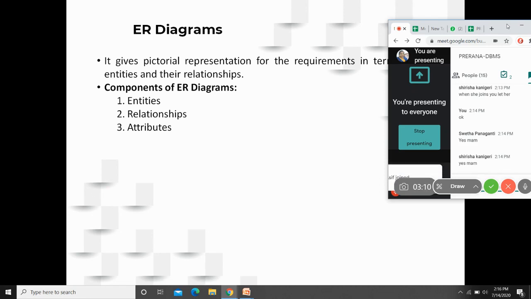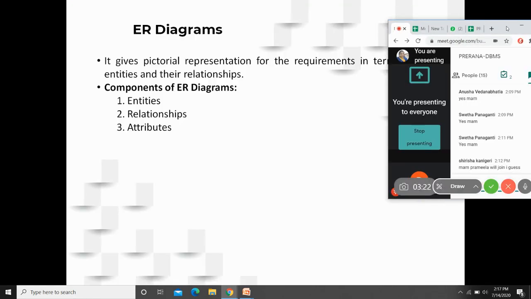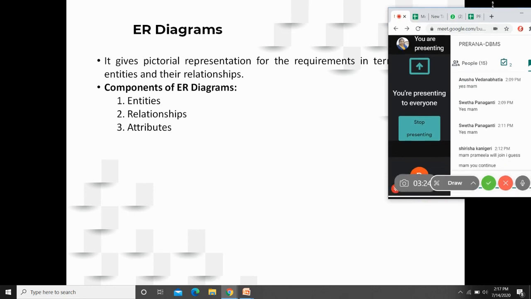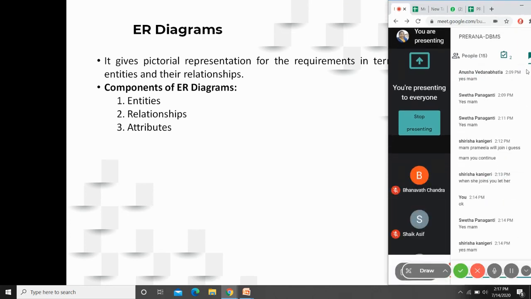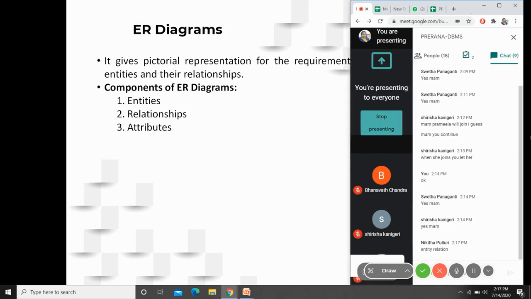So coming to ER models, ER diagrams. What does ER diagrams mean? Can somebody tell me, what do you mean by ER? Use your chat window, please. What do you mean by ER? Yes. Sorry, Nikita. It is not entity relation, it is entity relationship.